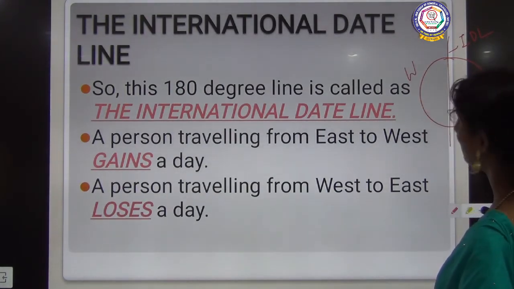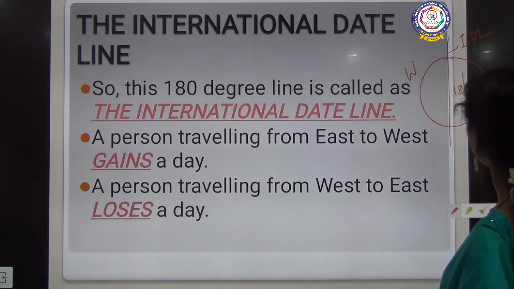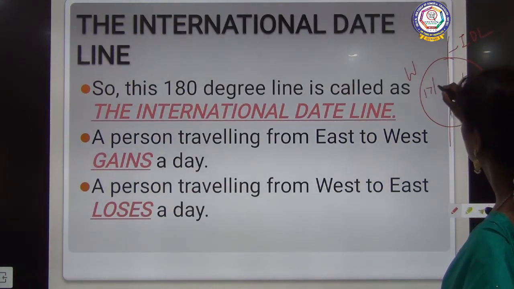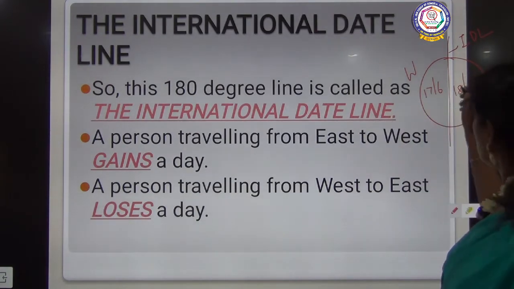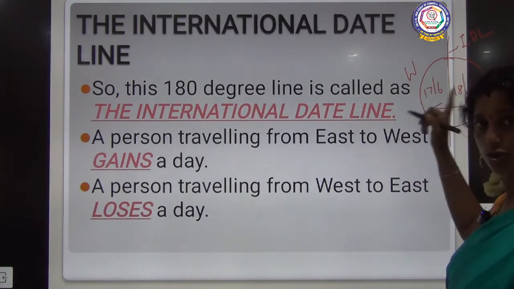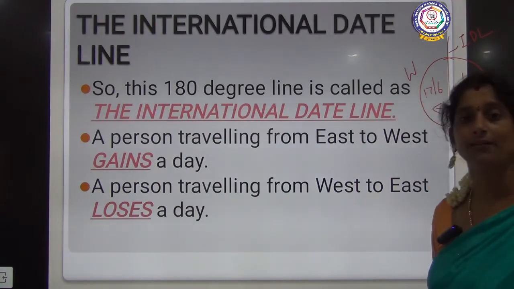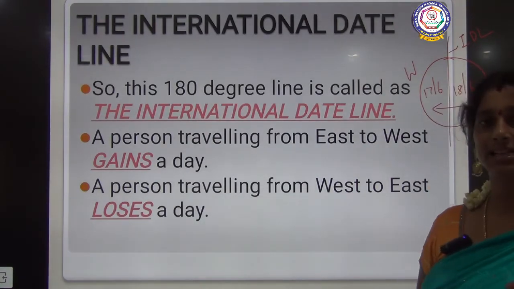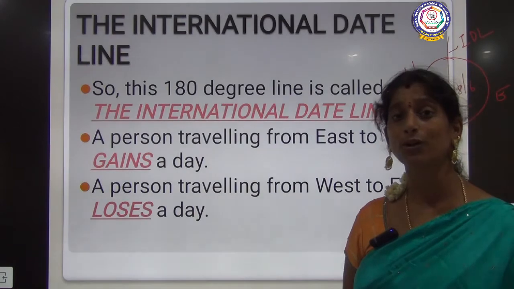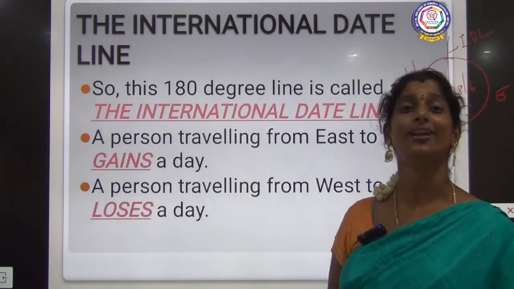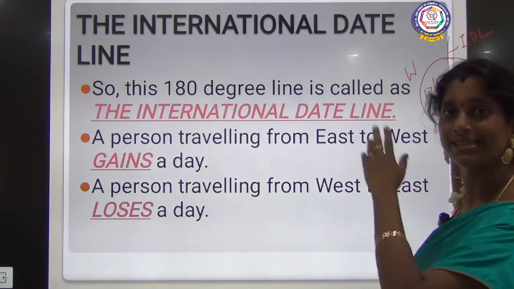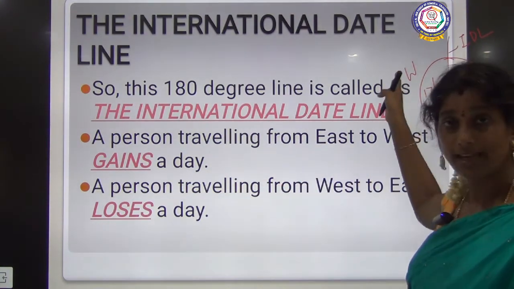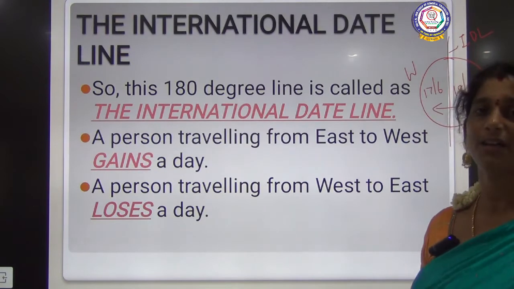See what I said, the date here is 18th June and the date here is 17th June. When a person travels from east to west, so when he comes from here to here, he is still on 17th, but 18th has already started there. So he gets one more day again. He is getting another 17th date. Clear? Here he is already in 17. Now 18th he is starting from here. He comes there. He is still in the previous day.